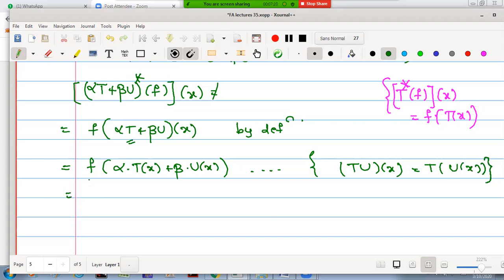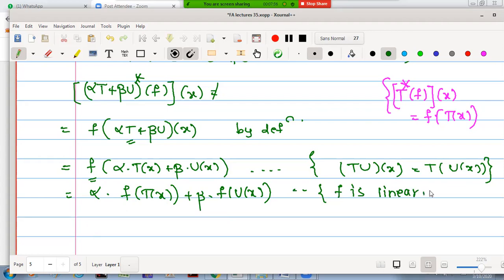Next step, we operate f on these, and knowing f is linear, we can use linearity to write alpha into f of T of x plus beta into f of U of x. The reason is that f is a functional, so it is linear. Now we write f of T of x as T star f operated on x.